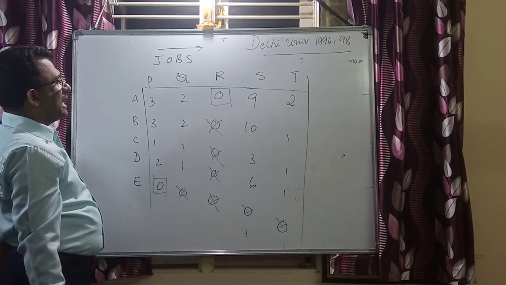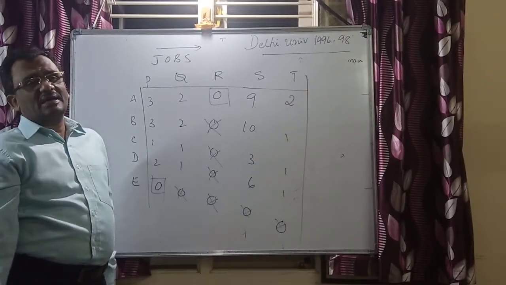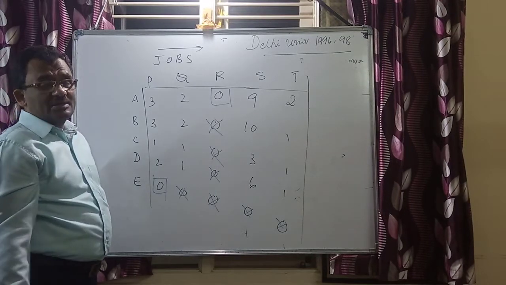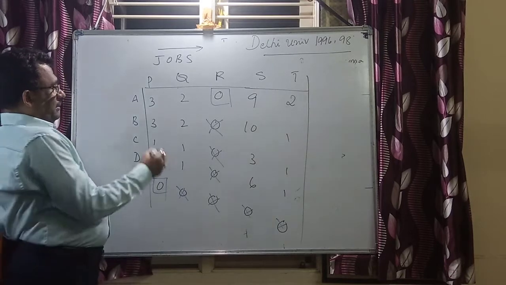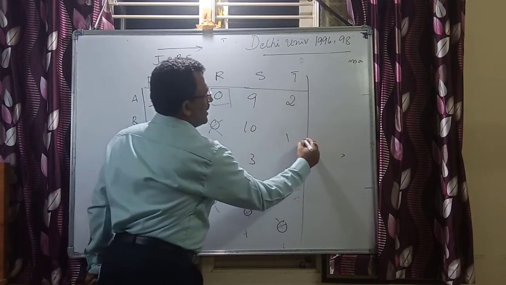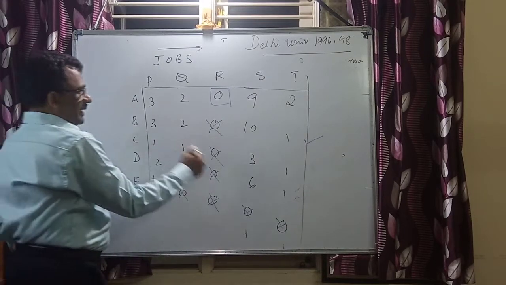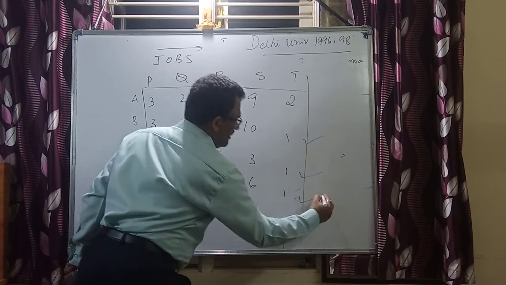Now identify how many rows we have got the allocation. At the same time, how many rows we don't have the allocation. Now look at this. Identify the rows having no allocation. Tick them. Tick all unallocated rows. And here is one unallocated row. And again here is a row not allocated. And here is a row not allocated.